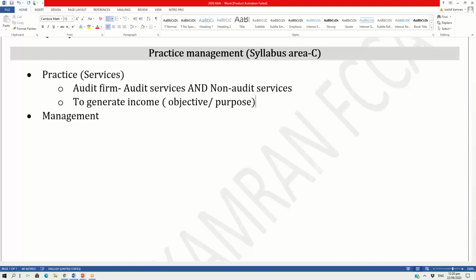Now, when you're offering a practice, whether you are an education service provider, a banking service provider, or an audit firm, whenever you offer a service, your service needs to be managed. What does that mean?